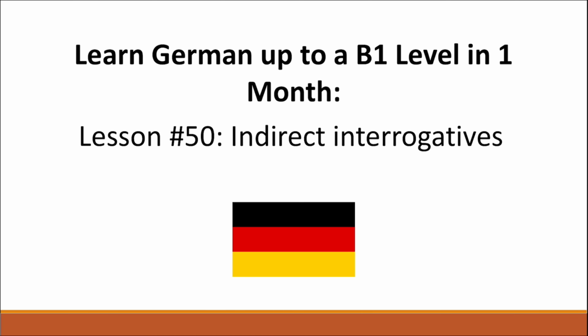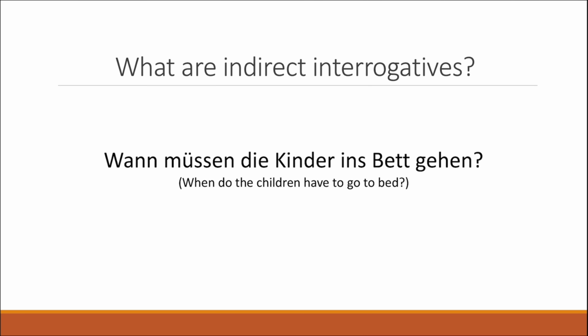Today it's lesson 50 of our season How to Learn German up to B1 level in 1 month. And today we're going to talk about indirect interrogatives. So let's start. Now, let's firstly consider the sentence.